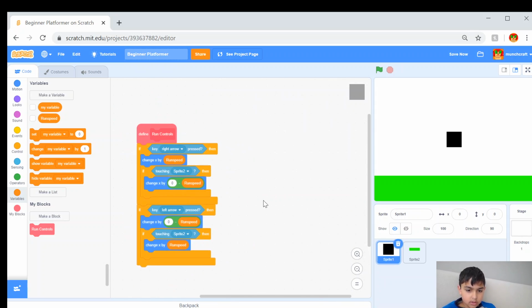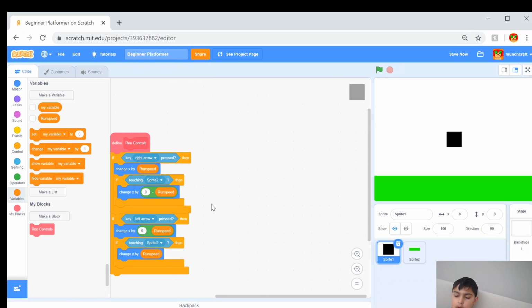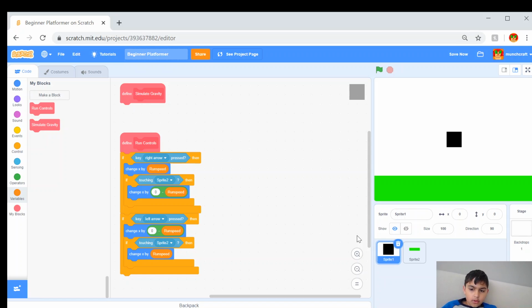Now we're going to need to create another block. This is going to be probably a more advanced block called simulate gravity, or whatever you want to call it. So let's just call it simulate gravity, and click run without screen refresh. You don't want to have the screen refreshing when you are doing that.